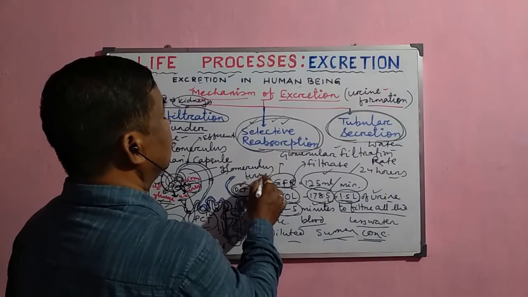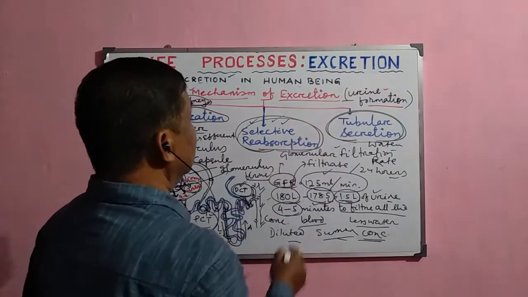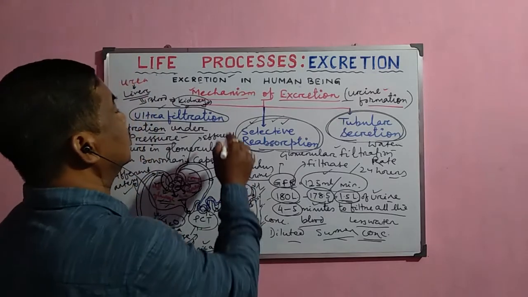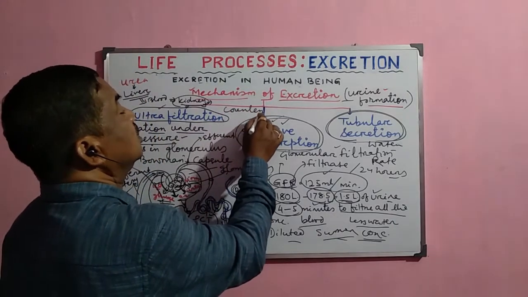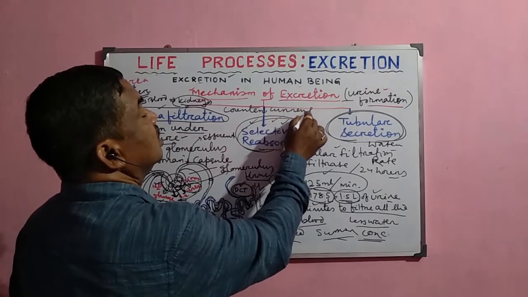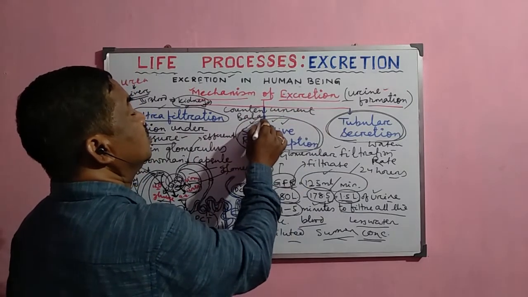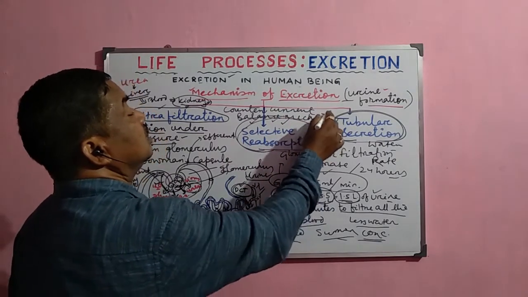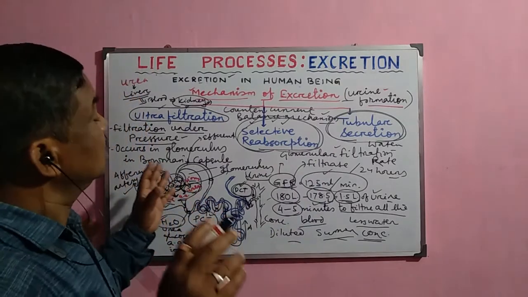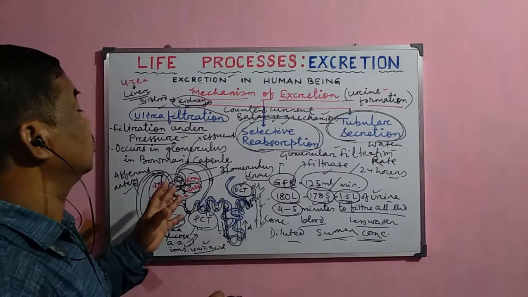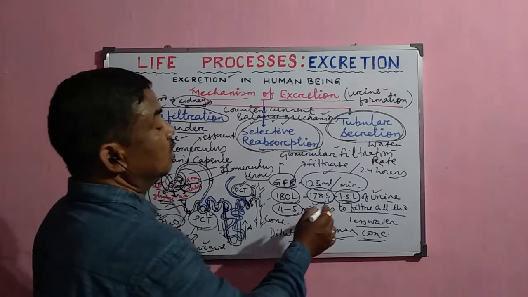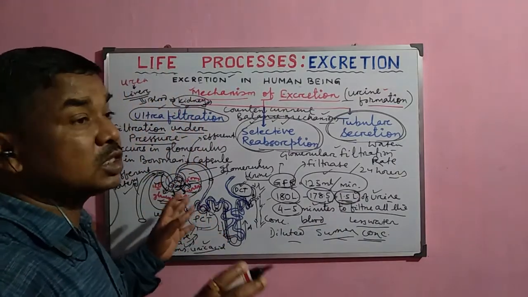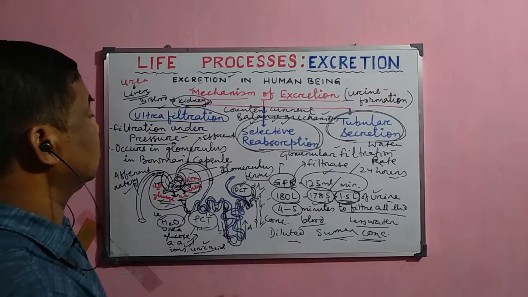So that is why this process is called urine formation, and the concentration of the urine is always maintained. That is why this is called a counter current balance mechanism. By this method, the concentration of the urine or osmotic pressure of the urine is maintained and it is discharged from the body of the human being. Around 1.5 liters of urine is formed in 24 hours, and we discharge it periodically to the outside through the urethra.